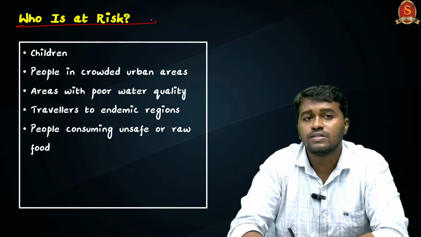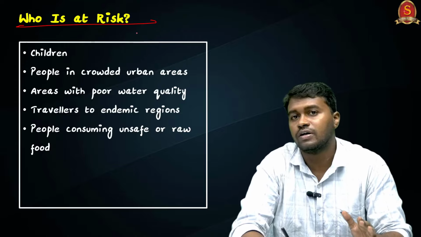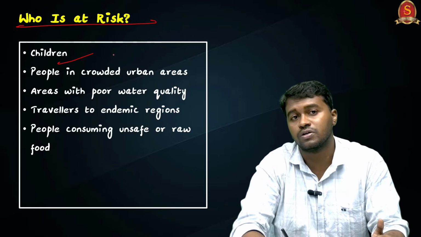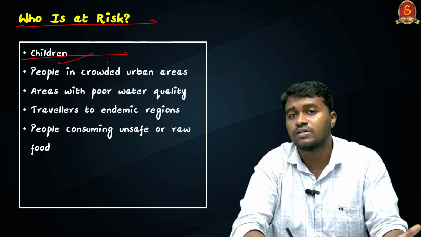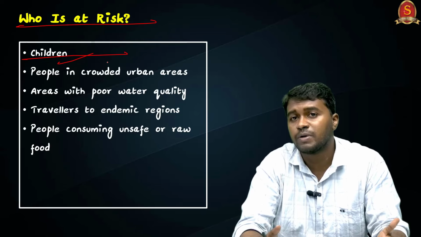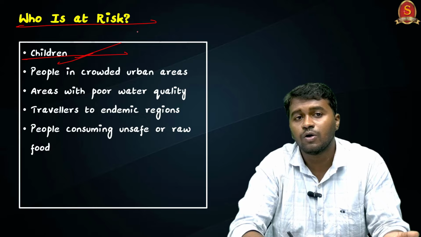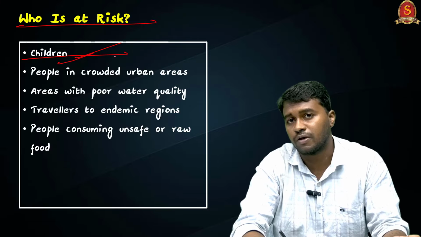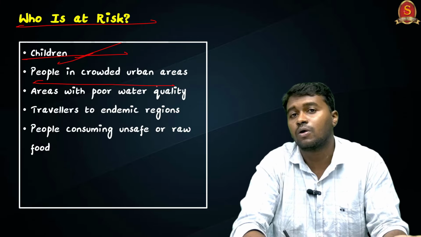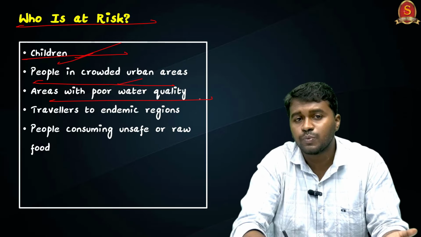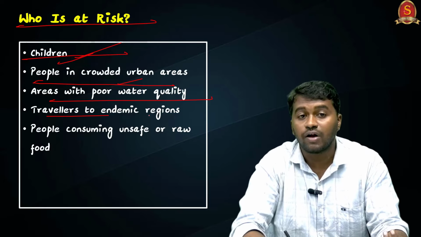And next, who are at high risk of getting infection? The first concern is children. The typhoid infection is mainly found in regions with poor hygiene and contaminated water and food. The children often go out and play near the water bodies, so there is a high risk for them. The second is people living in crowded areas, especially urban areas, regions with poor water quality, and travelers to endemic regions.